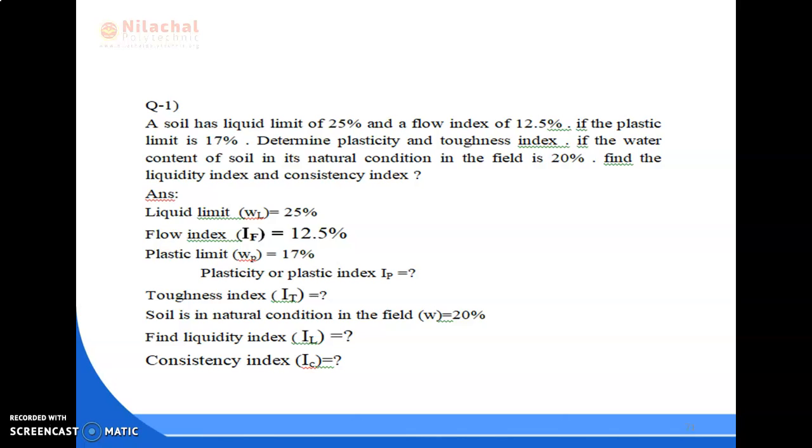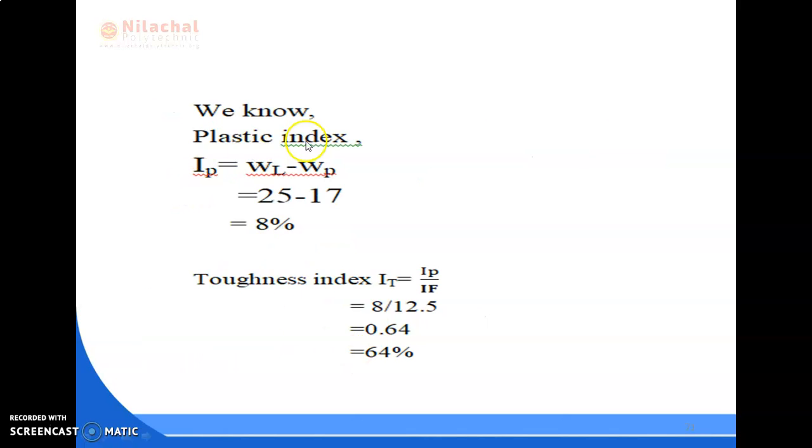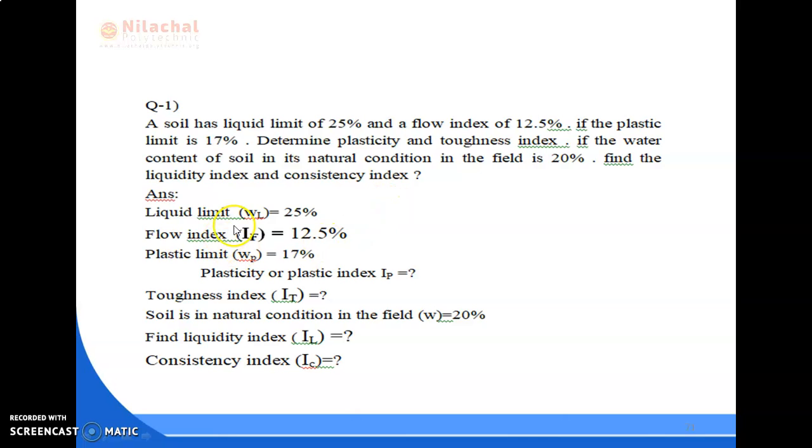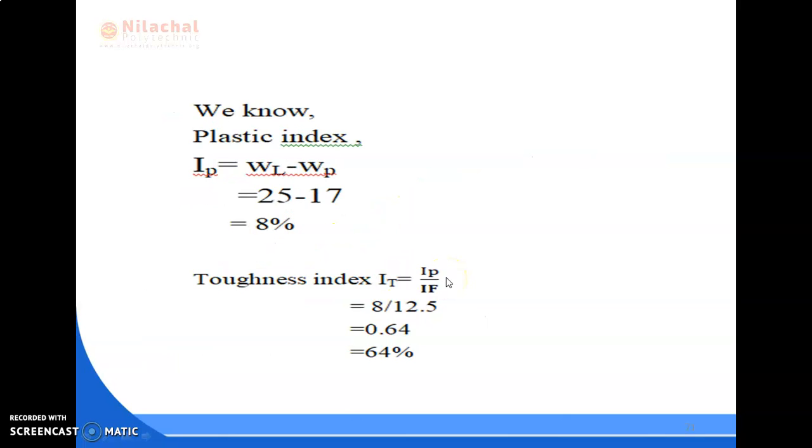Next, let's see what we can calculate first from the given data. We know plastic index IP equal to WL minus WP. Everything is given, WL and WP, so we can easily find it. 25 minus 17 equal to 8%.